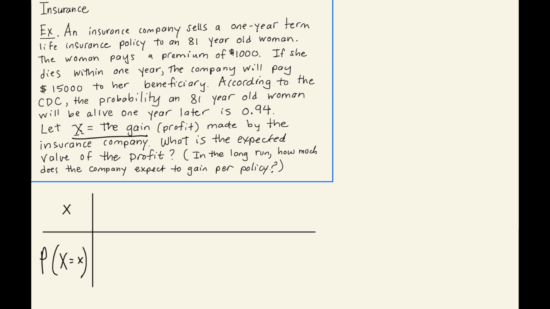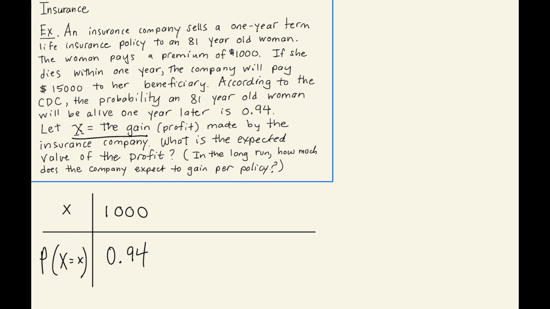Here's my random variable X, and X is equal to the gain or the profit made by the insurance company. What are the possible values of X? Well, if the woman lives, the company does not have to pay anything. It gets to keep the premium. So there will be a $1,000 gain if the woman lives, and the probability she will live is 94%.